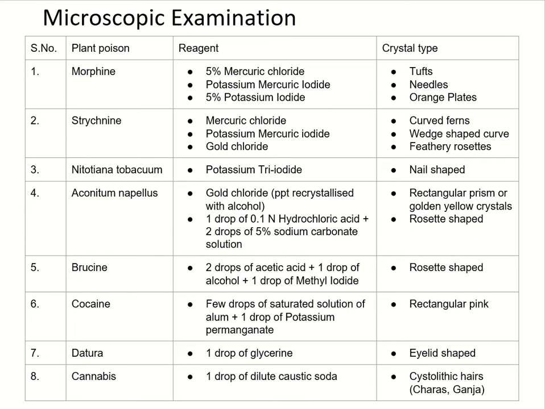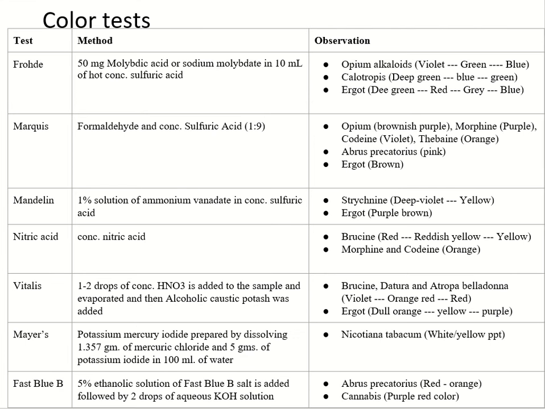Cannabis with 1 drop of dilute caustic soda results in the formation of cystolithic hair in charas and ganja. Color test or spot test for plant poisons. First is Froehde's test, in which the reagent is 50 mg molybdic acid or sodium molybdate in 10 ml of hot concentrated sulfuric acid. With opium alkaloids, violet to green to blue color is observed. With calotropis, deep green to blue to green, and with ergot, it forms deep green to red to grey and